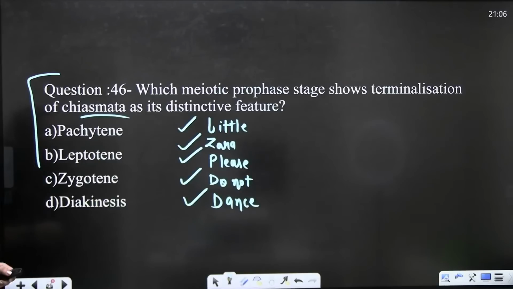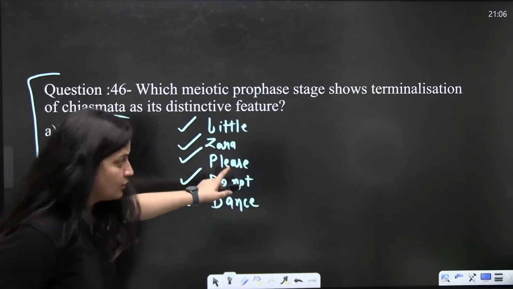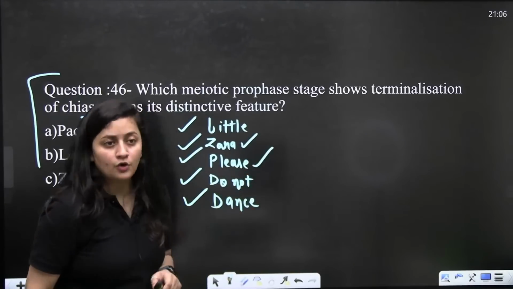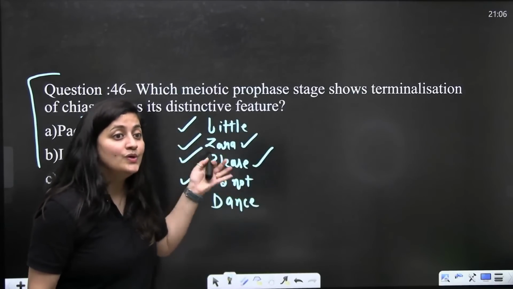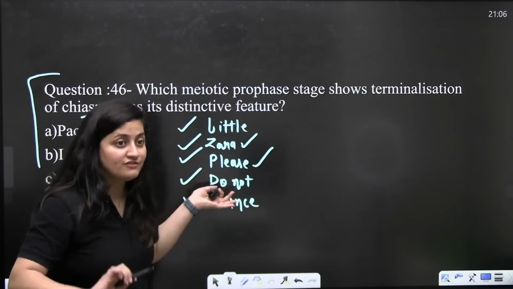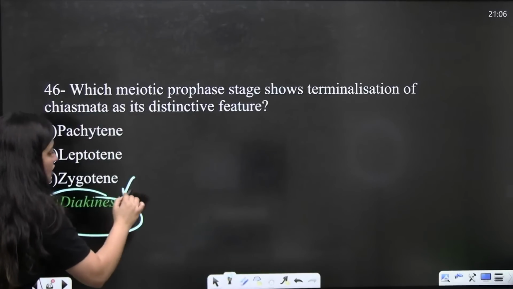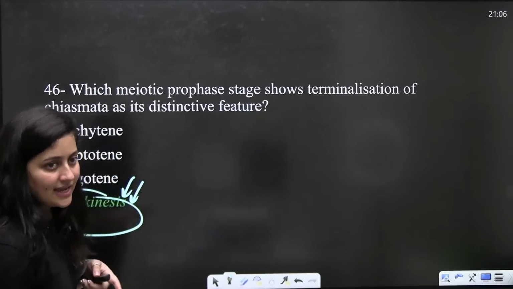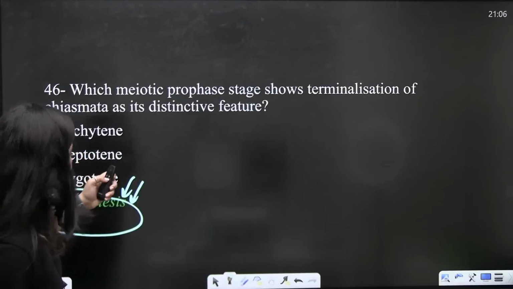They are asking for terminalization. From these substages you will surely get questions. In zygotene, synapsis. In pachytene, crossing over. In diplotene, dissolution of the synaptonemal complex, and here it will be the terminalization of chiasmata. So it is diakinesis. With this diakinesis, you can also dance. I hope you all are enjoying this session, isn't it?